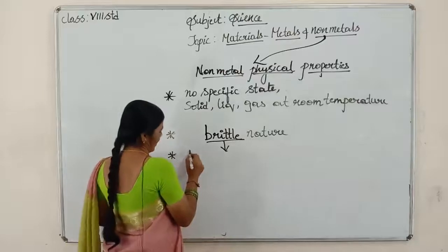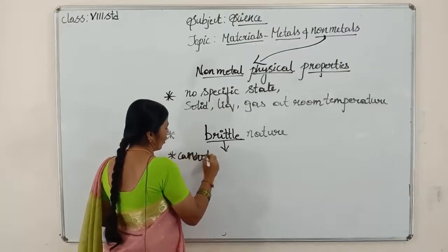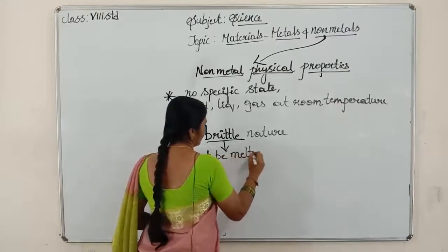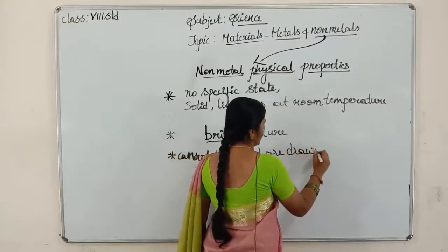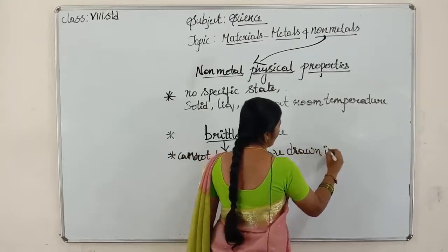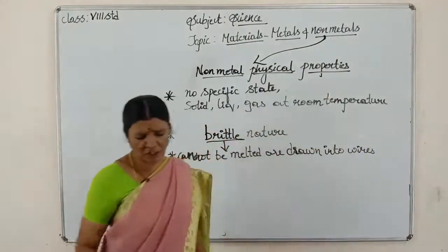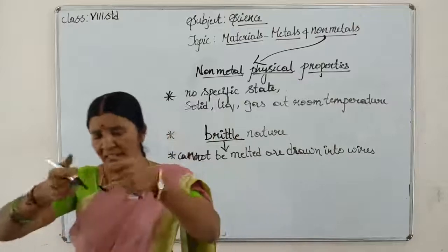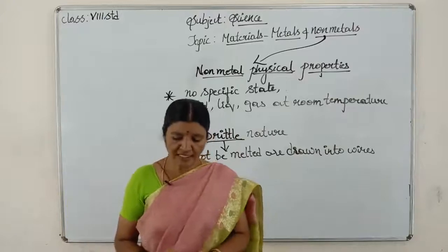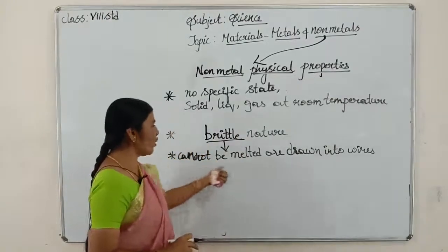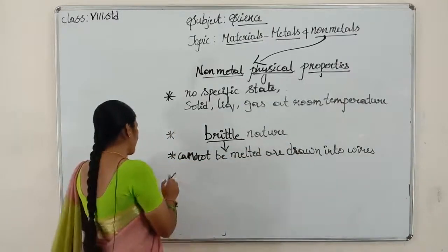Third point is non-metals cannot be melted and drawn into wires, whereas metals can be drawn into wires. Children, did you hear of sulfur? Sulfur is a non-metal. Can you melt sulfur and make it into a sulfur wire? No. So this is an example that non-metals cannot be melted or drawn into wires. That is the third point, children.